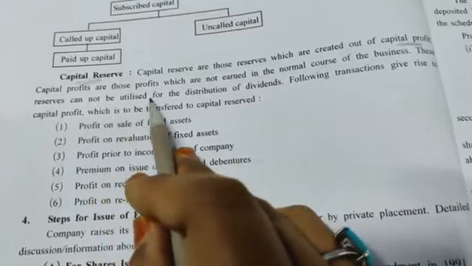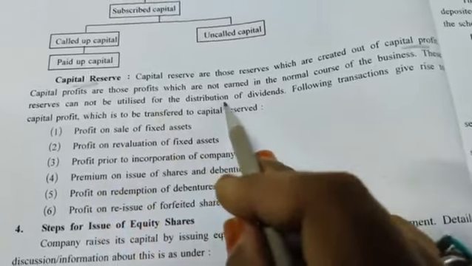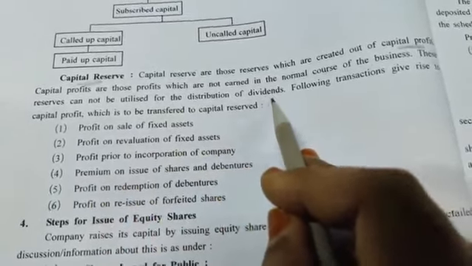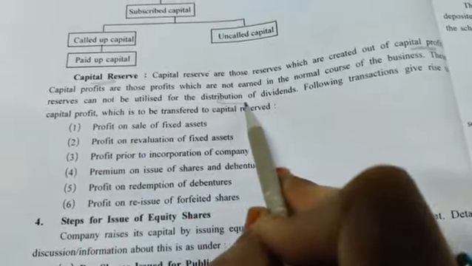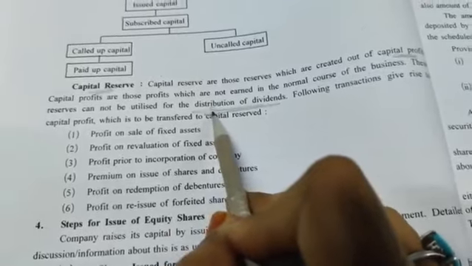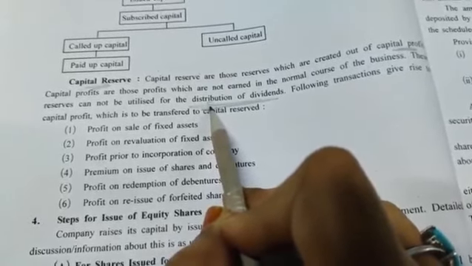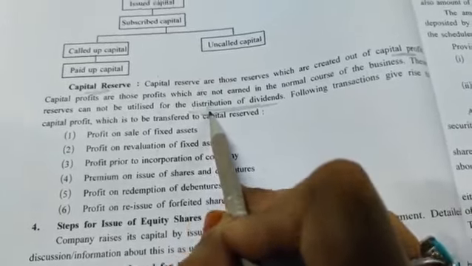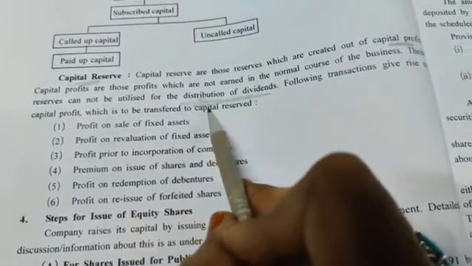This reserve cannot be utilized for the distribution of dividend. You cannot utilize this capital reserve for distribution of dividend. So remember this also for your objective question, that which type of reserve is not utilized for distribution of dividend, or where capital reserve cannot be utilized.